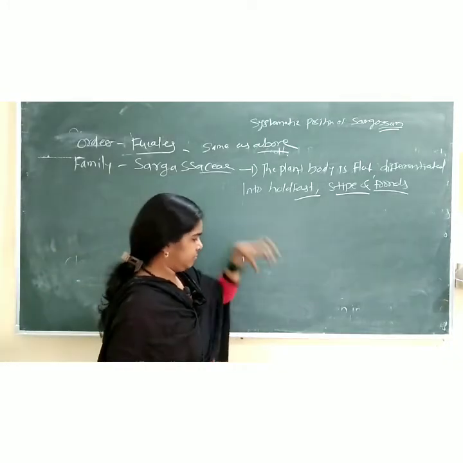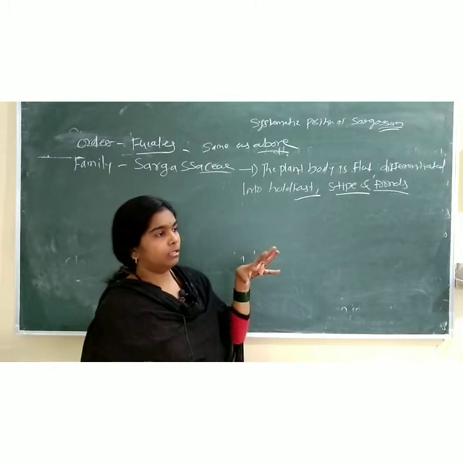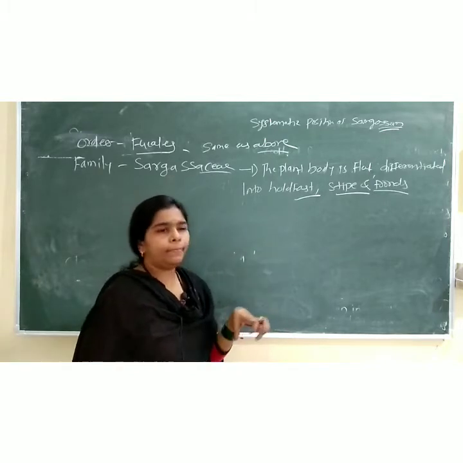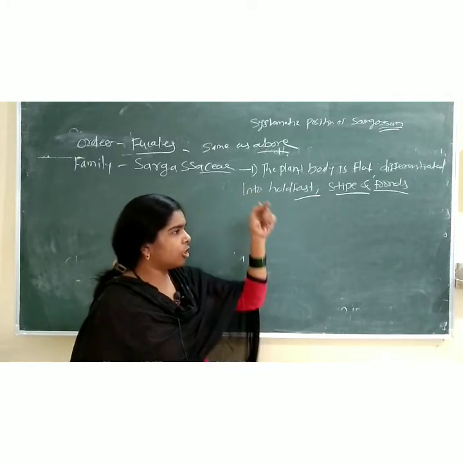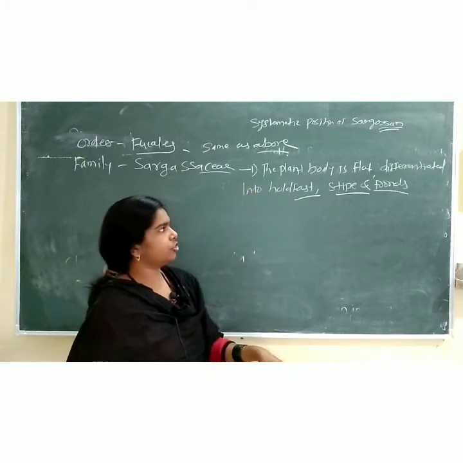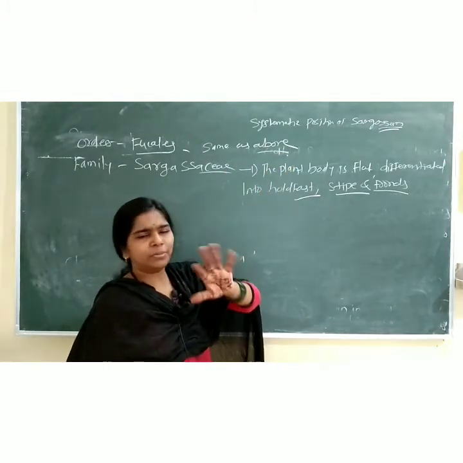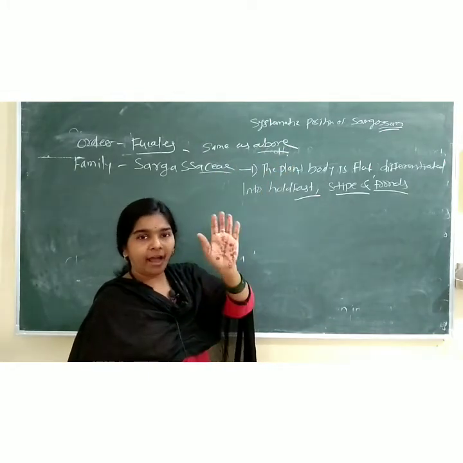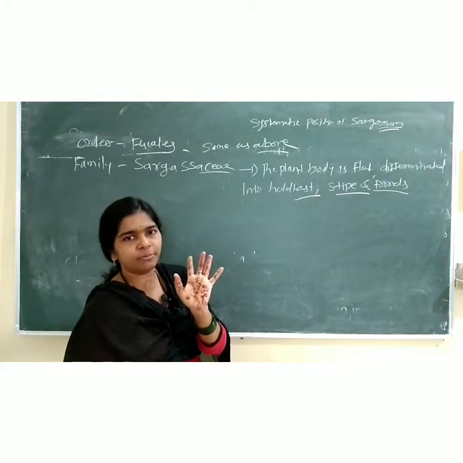Holdfast is for holding the whole plant body to the substratum, then the stipe is a long cylindrical thread-like structure and the fronds are upper. It means root, stems and leaves, but not angiosperms like algae, and the algae came first, right? Then after, the angiosperms, right friend?